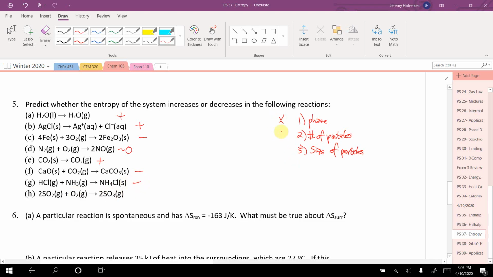For number of particles, we have 2, 3, down to 2. So because I have fewer particles, I must be making these things more organized. And as a result, it's going to be negative. Okay?